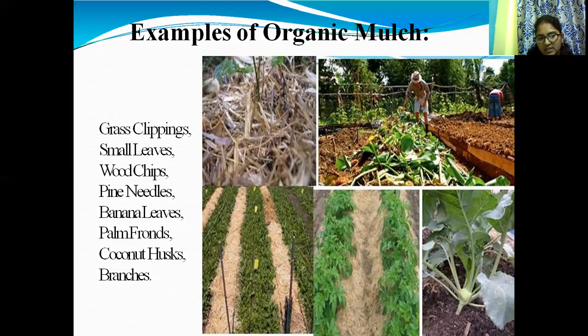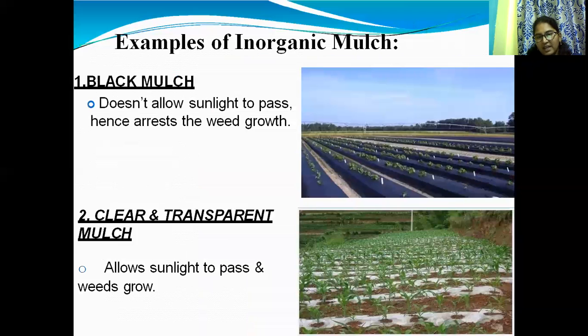Inorganic mulches include clay aggregates, weed barrier fabric, recycled rubber tiles, gravel, stones, and pebbles. These are the two different types of mulches, organic and inorganic.